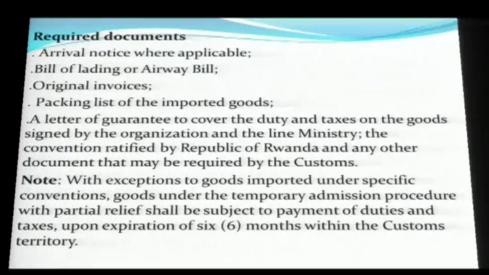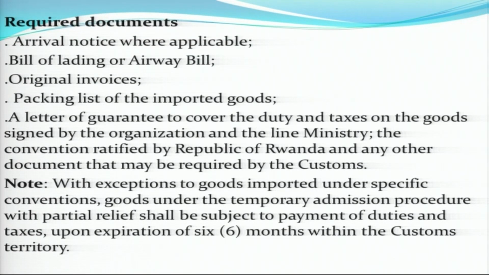The required documents are on the slide: the arrival notice where applicable, bill of lading, airway bill, original invoice, the packing list of imported goods, and a letter of guarantee to cover the duty and the tax on the goods, signed by the organization and the line ministry.